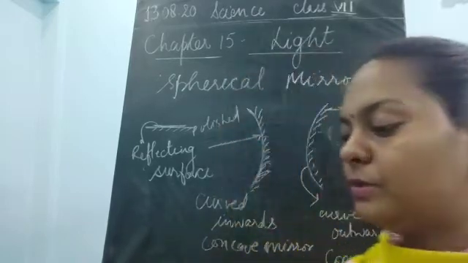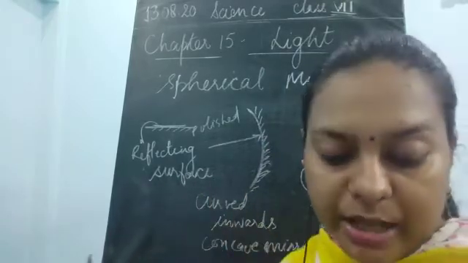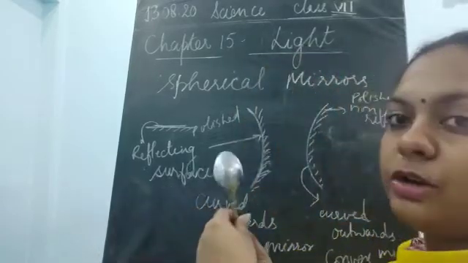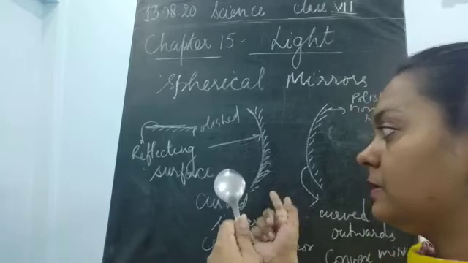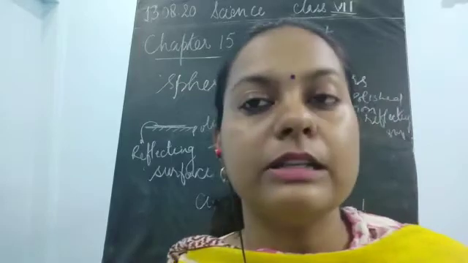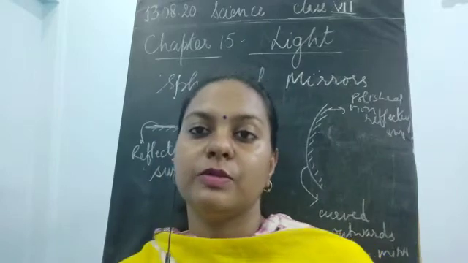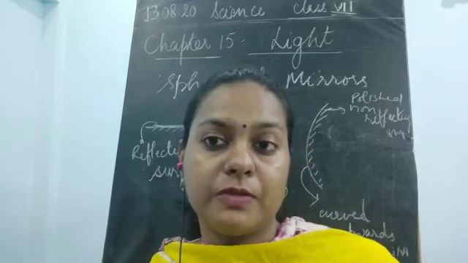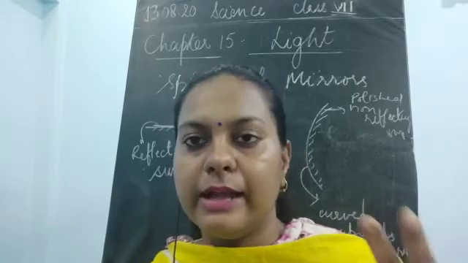If I keep something between my face and this spoon, am I able to obtain any image? No, I am not able to obtain any image. Suppose this is a screen, can you see the image of the spoon or the image of my face on the screen? No, you could not, because this is just the virtual image. A real image would be obtained on a screen, like your TV screen, your mobile screen, or your laptop screen. So children, please remember that there are two types of images, the real and the virtual image.